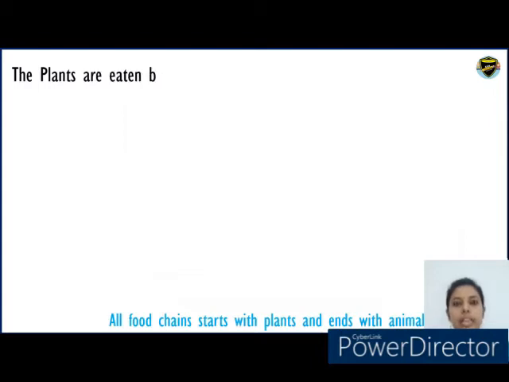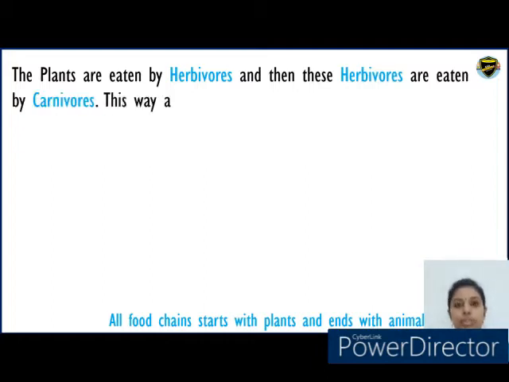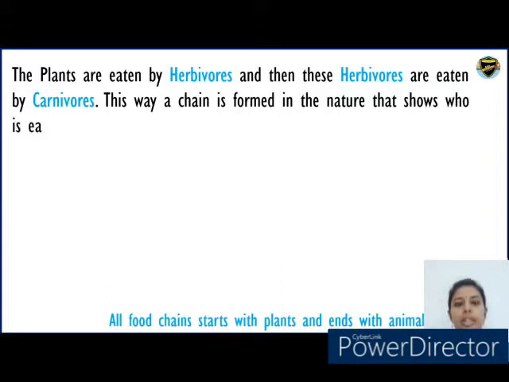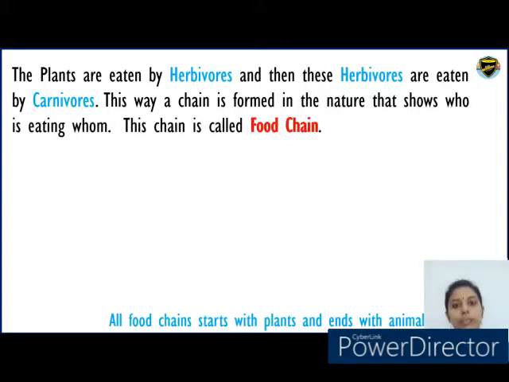The plants are eaten by herbivores and these herbivores are eaten by carnivores. This way, a chain is formed in nature that shows who is eating whom. This chain is called a food chain. All food chains start with plants and end with animals.